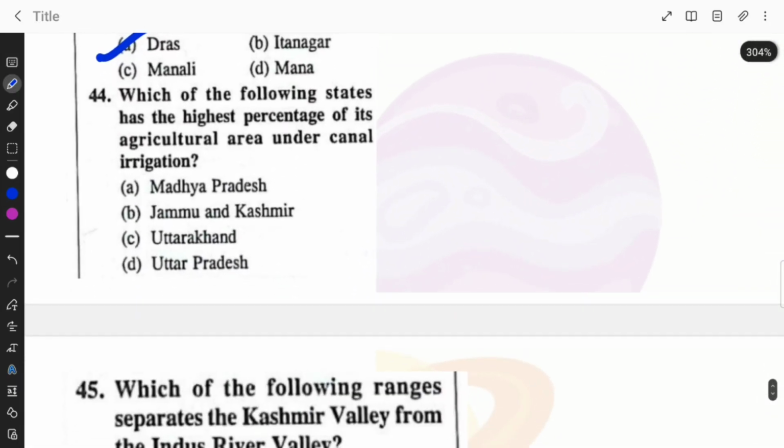Which of the following states has highest percentage of its agricultural area under canal irrigation? Madhya Pradesh, Jammu Kashmir, Uttarakhand, Uttar Pradesh. Option B is the right answer here.